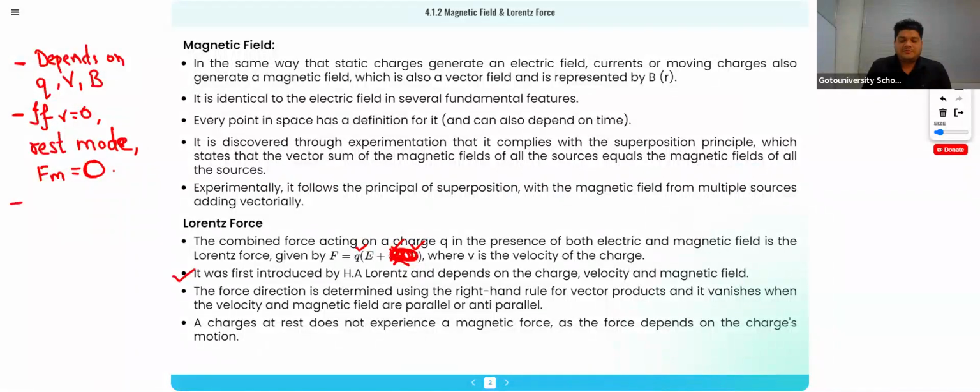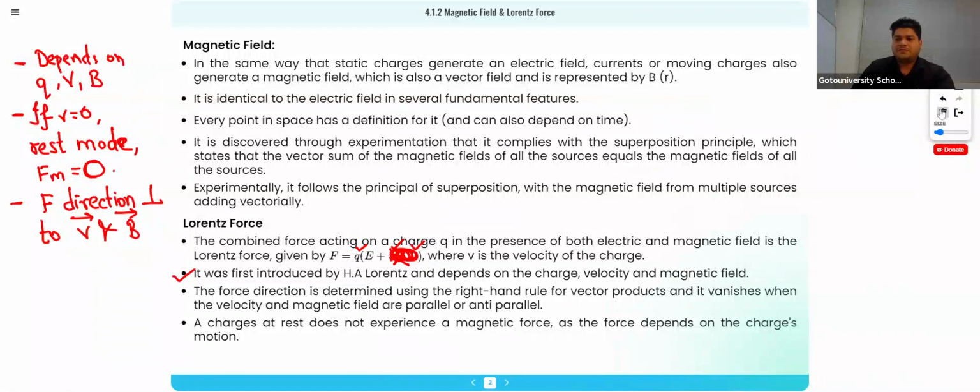Now, next is, what will be the direction of that force? The direction of the force will be perpendicular to velocity and B. Force direction will be perpendicular to velocity and magnetic field. Okay, what is the meaning of this? Let's see in the next slide.